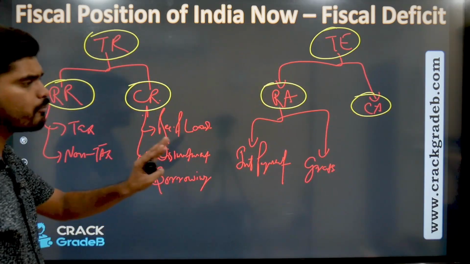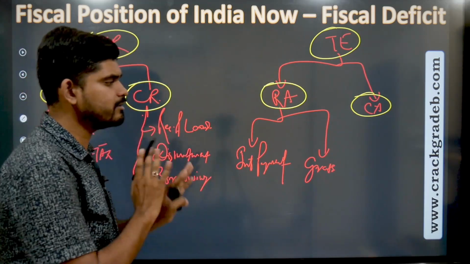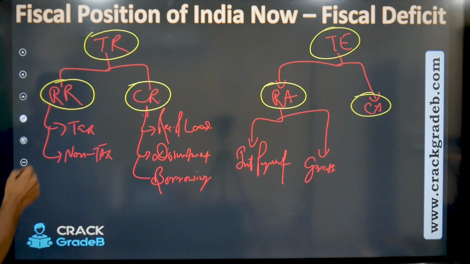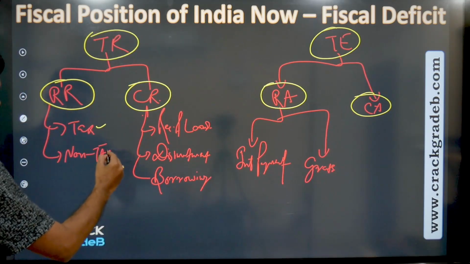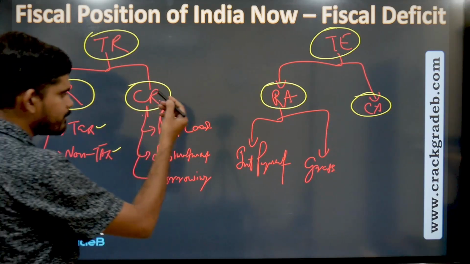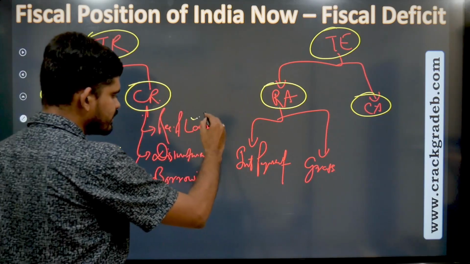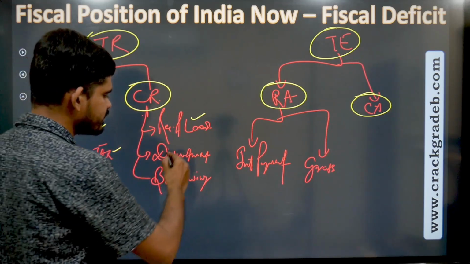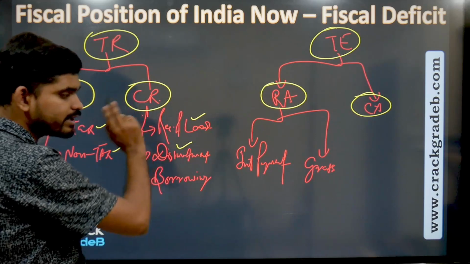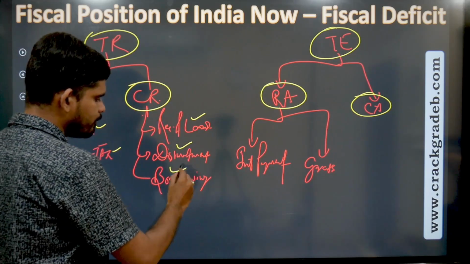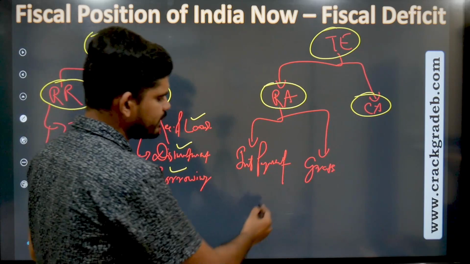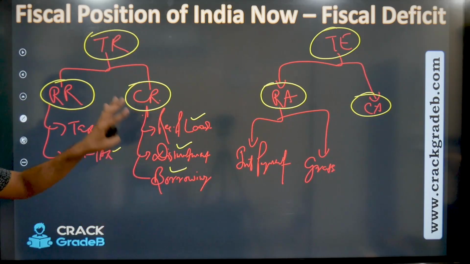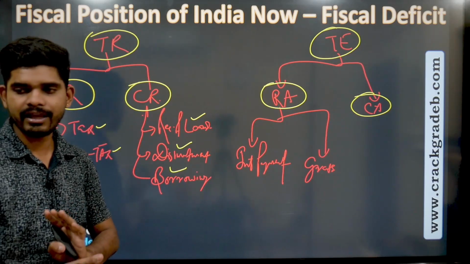ठीक है. We will not see this in much detail, we will only understand what fiscal deficit is, right. Now under the revenue account there is tax, there is non-tax, and under the capital receipt there is recovery of loans, लोन का पैसा वापस आया, that is a profit, right. Disinvestment, that is also a capital receipt. Then borrowings, and here there are other items as well. So I have not mentioned in much detail, I have only mentioned what I need to explain, which is revenue deficit.